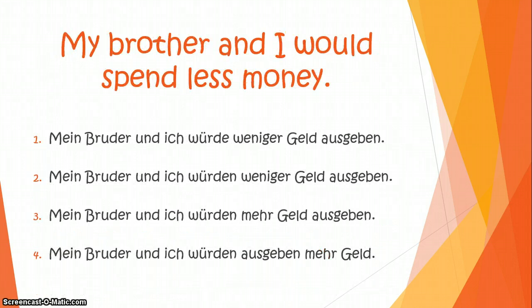My brother and I would spend less money. Mein Bruder und ich würde weniger Geld ausgeben. Mein Bruder und ich würden weniger Geld ausgeben. Mein Bruder und ich würden mehr Geld ausgeben. Or mein Bruder und ich würden ausgeben mehr Geld. And the correct answer is mein Bruder und ich würden weniger Geld ausgeben.